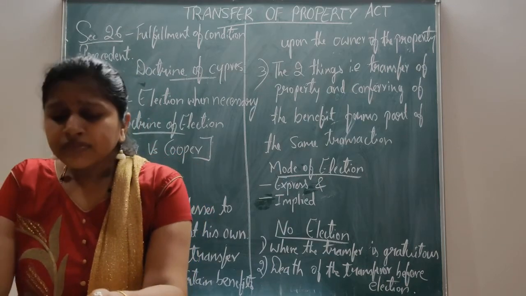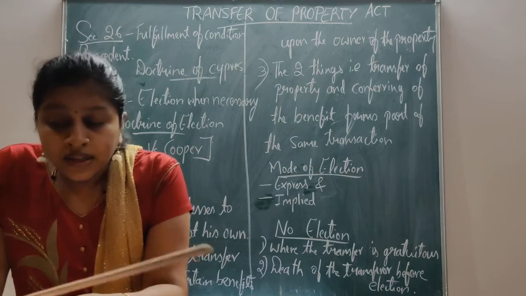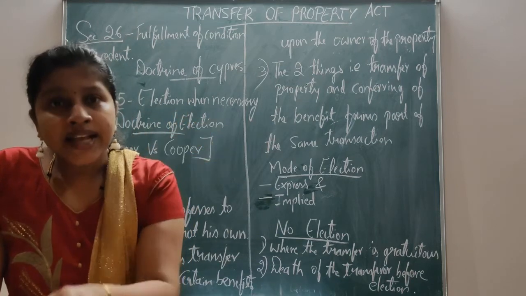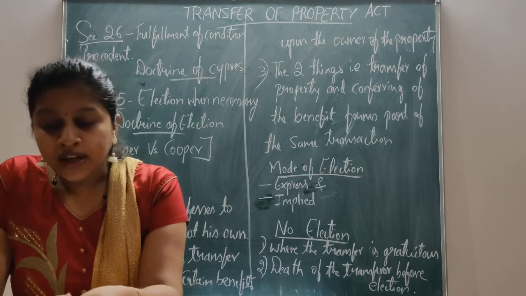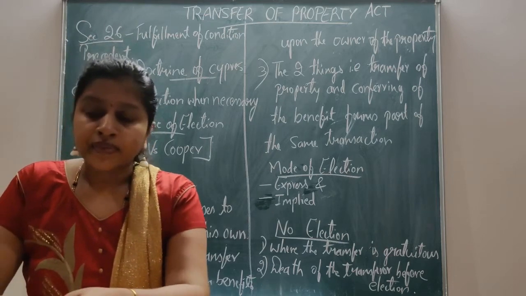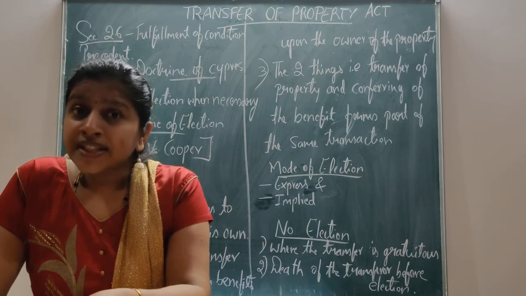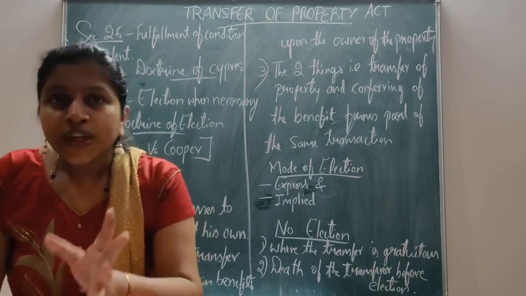Let me give you one illustration for this. A transfers rupees 50,000 to B only after the fulfillment of a condition: B shall marry with the consent of C, D and E. I think you came to know the illustration.